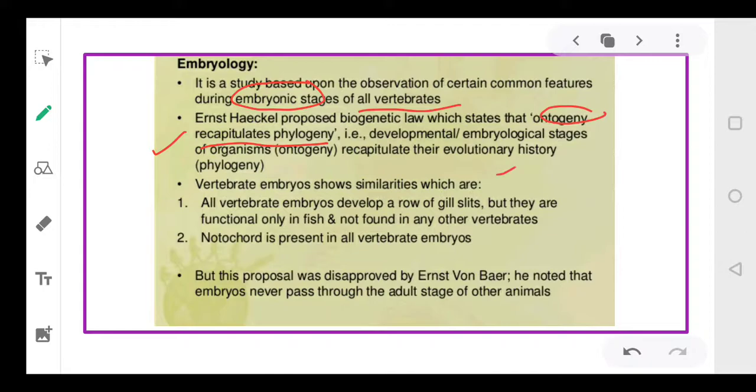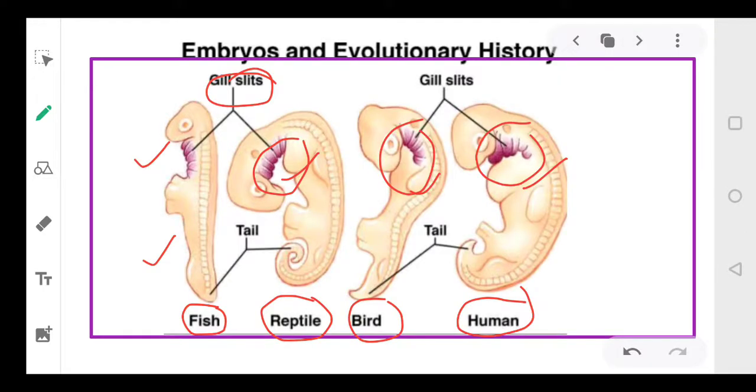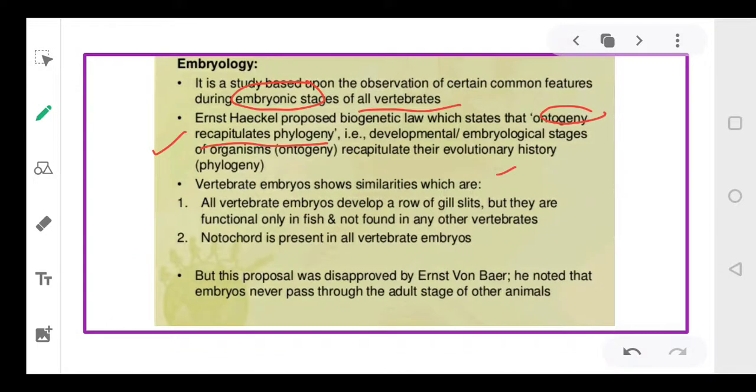When we compare the embryos of all vertebrates, as we just did, we observe that gill slits are present in all embryos, although they are not found in the adult vertebrates. Only fishes have gills in the adult stage. The rest of the three do not have gill slits in the mature stage.